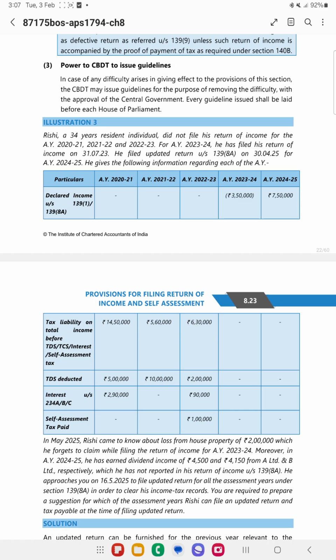Now we have a case of a tax liability of 6,30,000. They have given TDS, that is 2 lakh, and there is a self-assessment tax which is paid. So whatever tax has been paid will reduce the tax liability. So now the net tax payable comes up to 4,20,000.